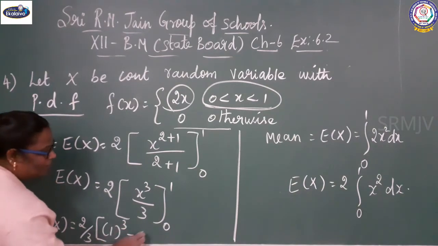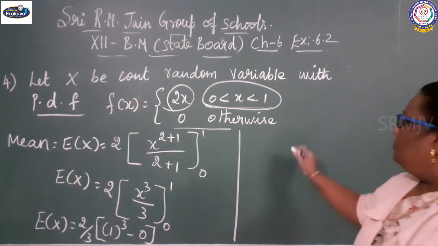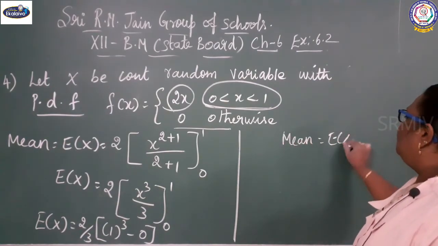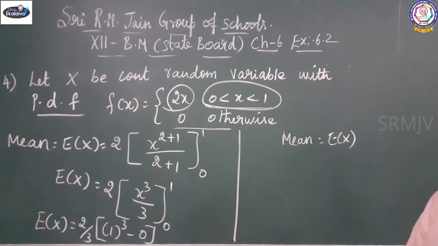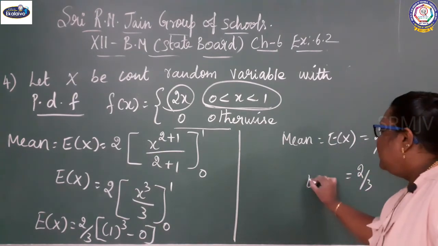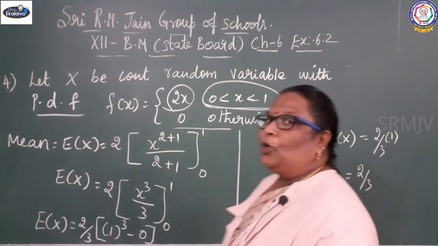Upper limit minus lower limit. So E of x equal to 2 by 3 into 1, the value is 2 by 3. That is expectation of x, mean equal to 2 by 3.